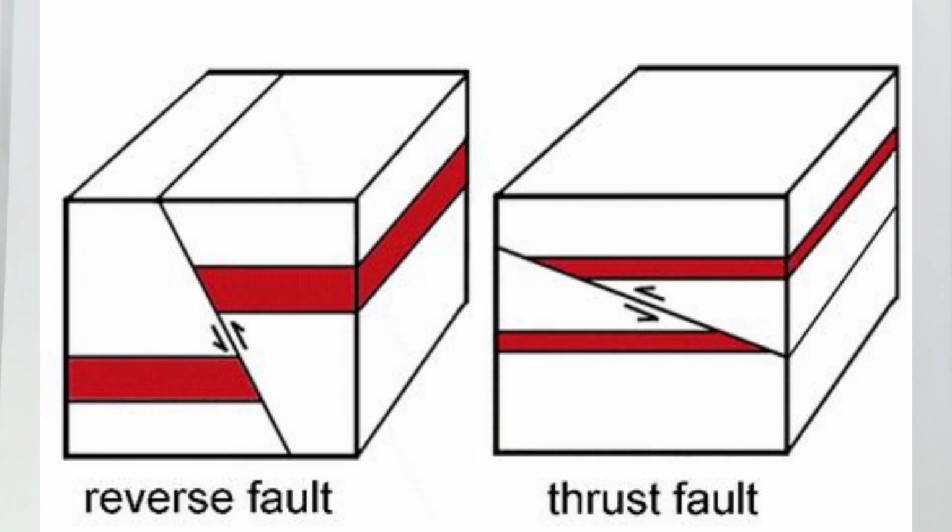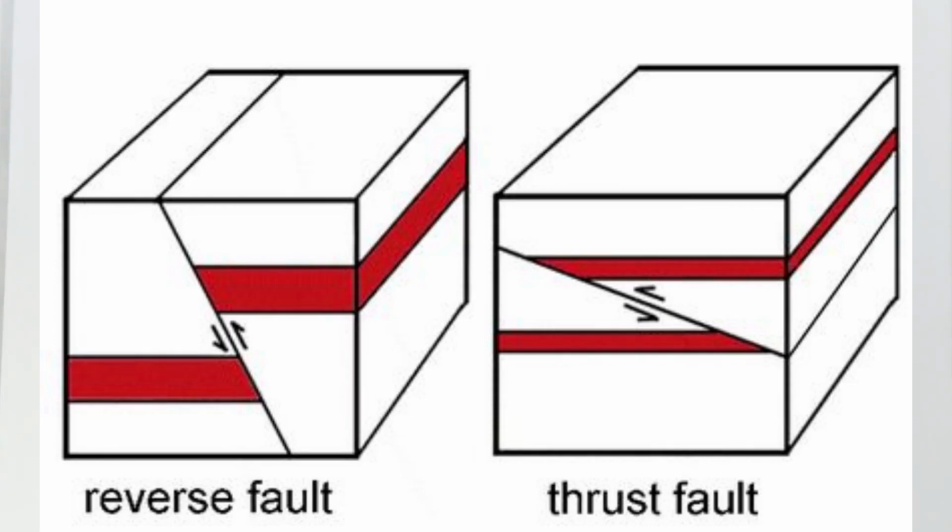So the difference between the reverse and the thrust fault is simply in this dip. Thrust faults are categorized by a dip of 45 degrees or less, which simply means that a reverse fault has a steeper dip as compared to the thrust fault. Now, vertical faults are perpendicular to the horizontal with the dip angle approximately 90 degrees. This enables us to define the last category of faulting, which is the strike-slip faulting.